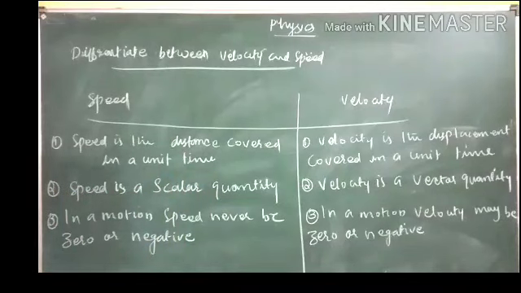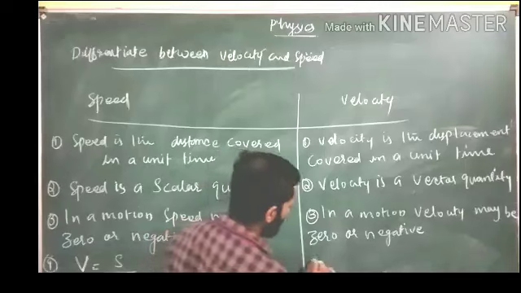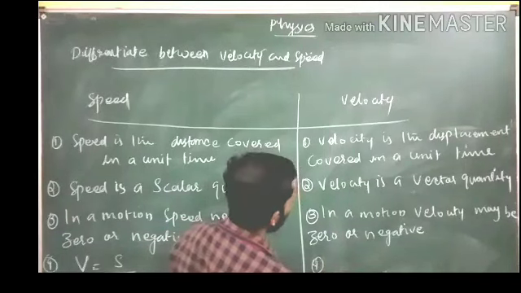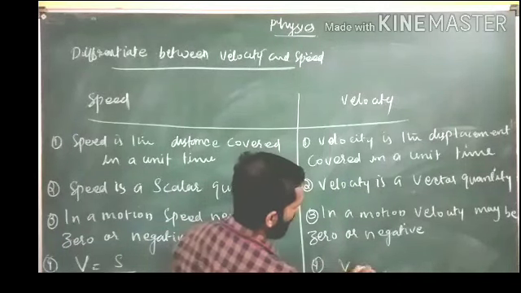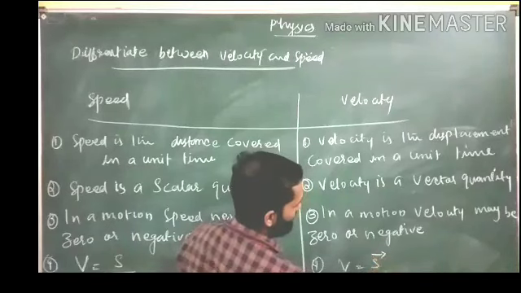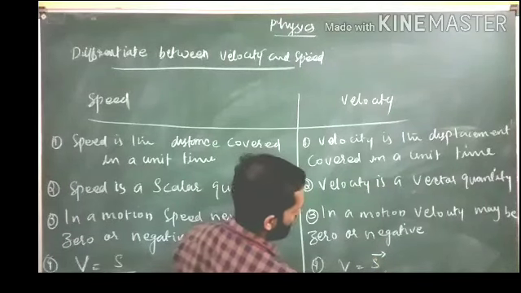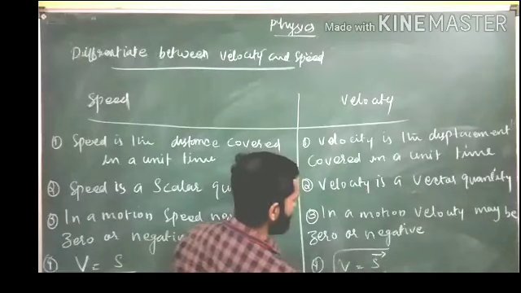And last one more point, students. For speed, v is equal to s divided by t. But when we write velocity, then v is equal to vector s divided by t, with an arrow mark like this.